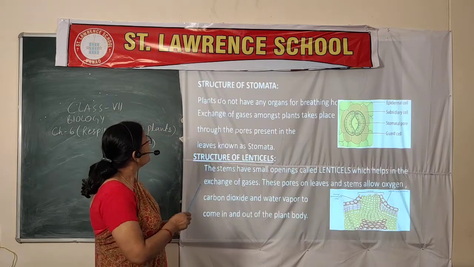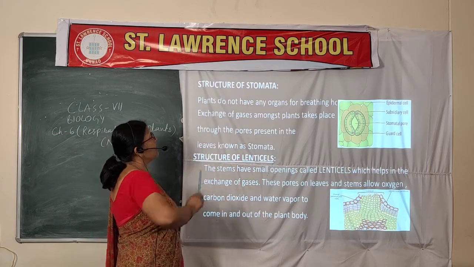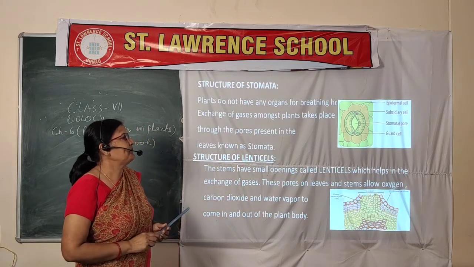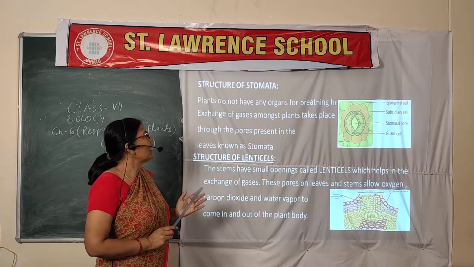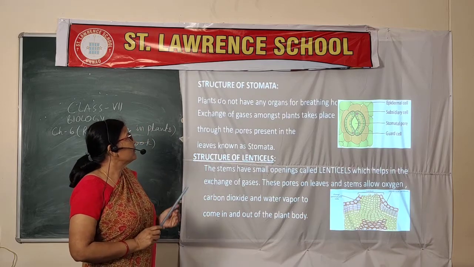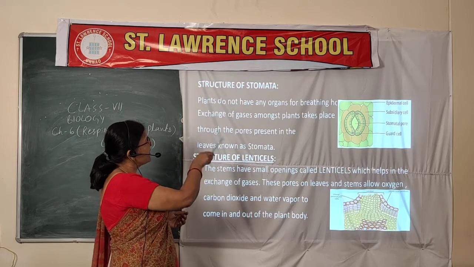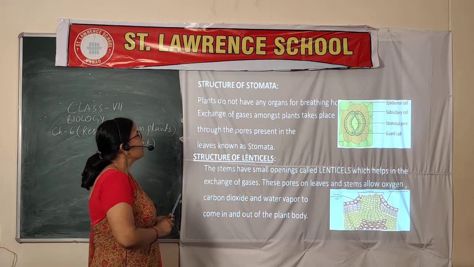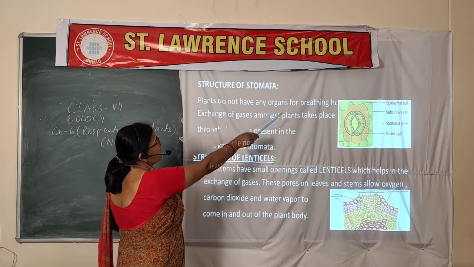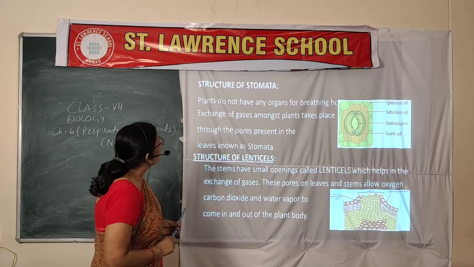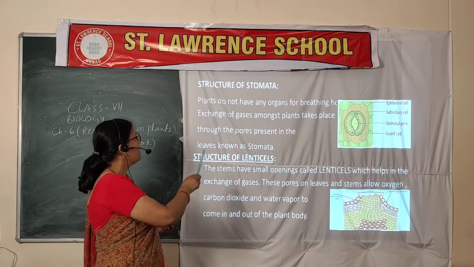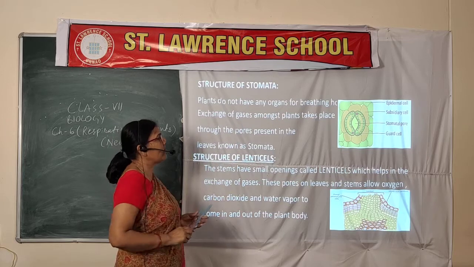In the next slide, I will tell you the structure of the stomata, because these are the organs which help in respiration. Stomata and lenticels. When you see the stomata, the plant has an organ for breathing, you can say, and for exchange of gases in the plant.